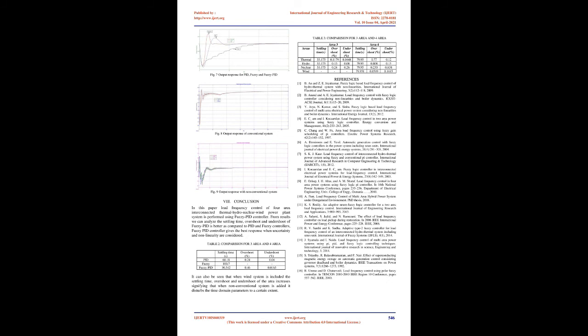B. Fuzzy controller. If we further want to improve the transient response and settling time, we go for intelligent techniques such as fuzzy logic. This controller works on the basis of sets. These sets are represented by membership functions and output is based on degree of membership. Therefore, the fuzzy logic controller is used to get optimal result. C. Fuzzy-PID controller. It is the combination of fuzzy logic and conventional PID controller, which gives better transient response and settling time. Fig 4, Fig 5, Fig 6 show the input-output membership functions for this controller. Table 1 shows the rule table of fuzzy logic where inputs are ACE and its derivative.